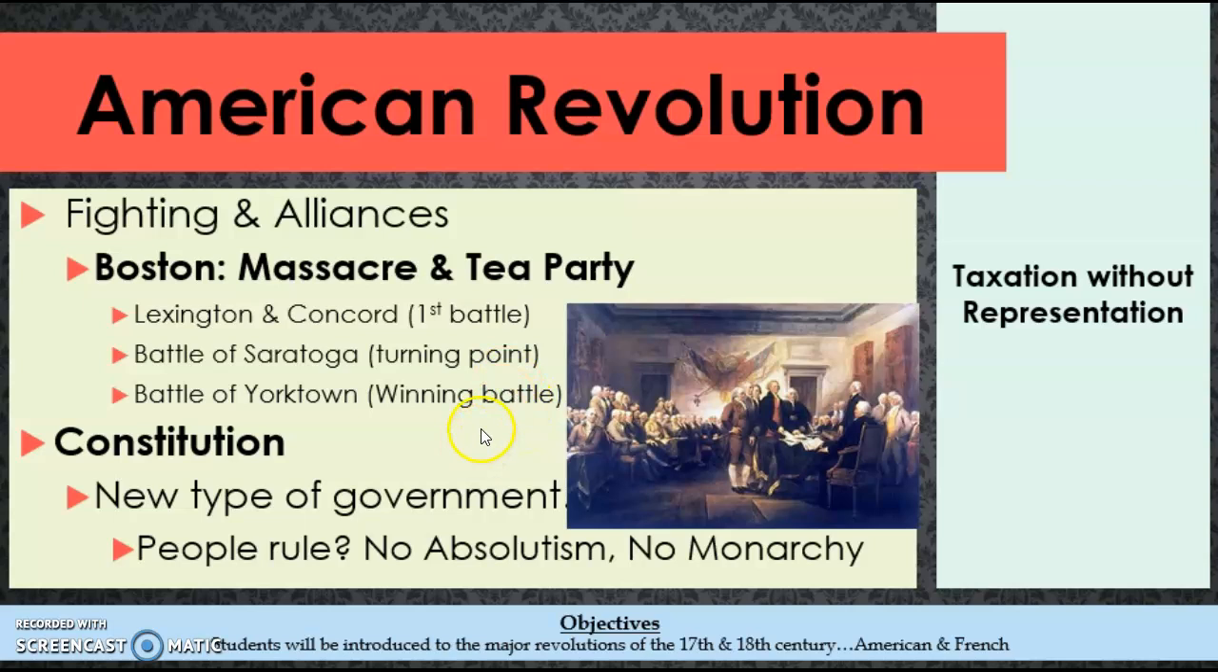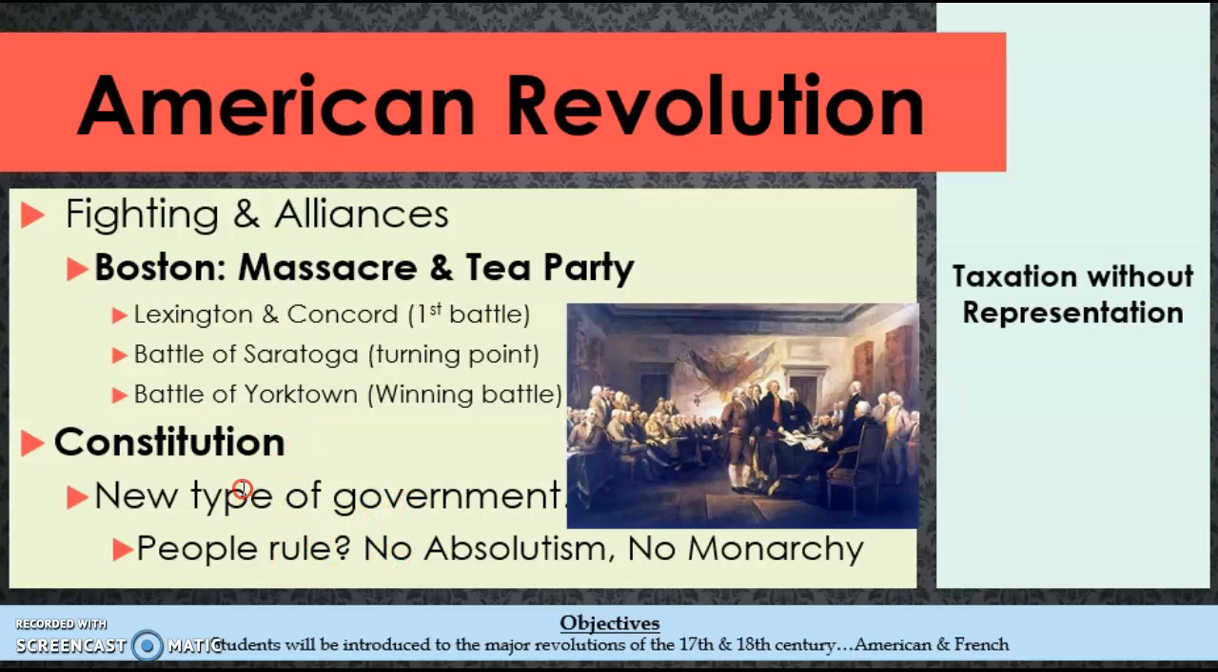After the war, you have the establishment of the American Constitution, which was a new type of government constitution built on the idea of people rule. Remember before, in Europe, you had absolutism, or this idea of an absolute monarchy that ruled. And Americans decided they didn't want that.